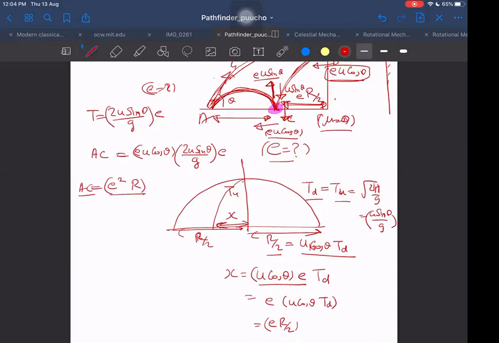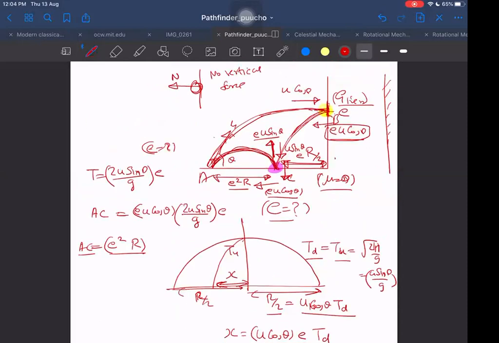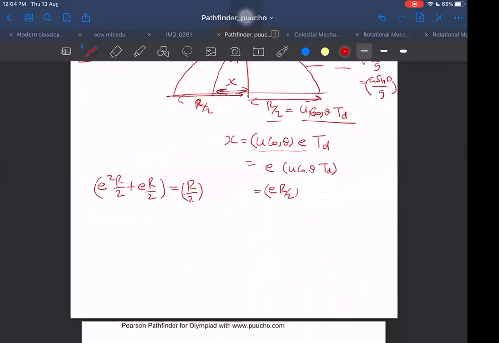So I can write this thing as e square into R, and the other was e into R by 2. So what are we getting now? You can add them. R into e square plus e into R by 2. This total distance from the wall is also equal to half of the range, because I said that it collided at the highest point. That was given to you. Only for that case I can write it as R by 2.